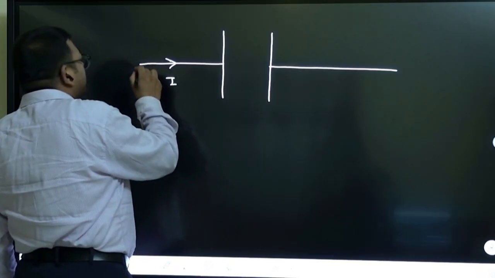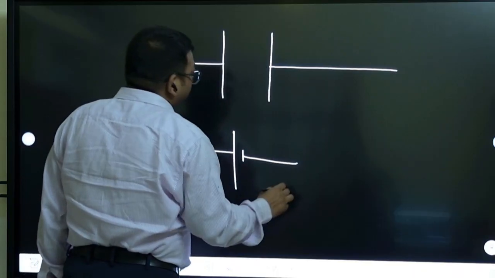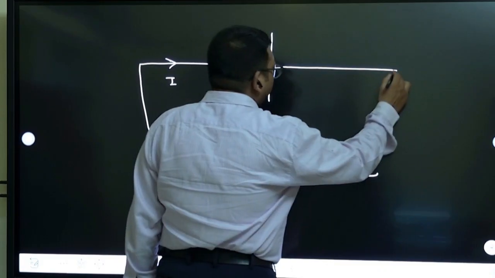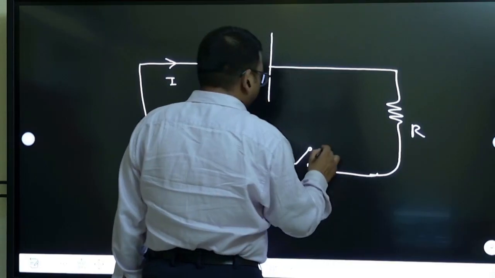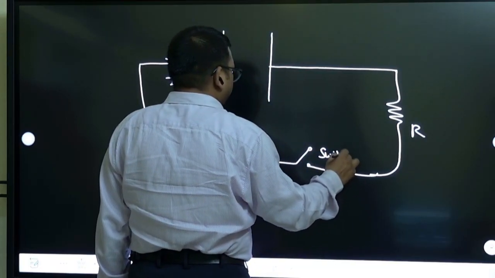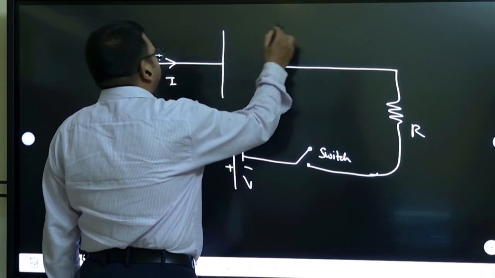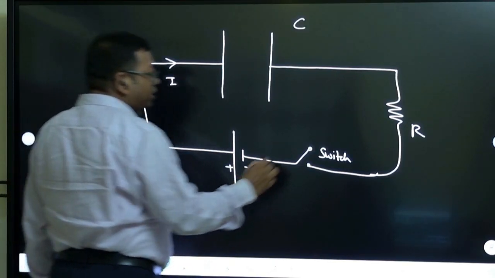How is it changing? Because you may connect it with a battery. Suppose you connect it with a battery, and there is a switch and there is a resistor. This is resistor, this is switch, and this is battery having voltage V. This is a capacitor.